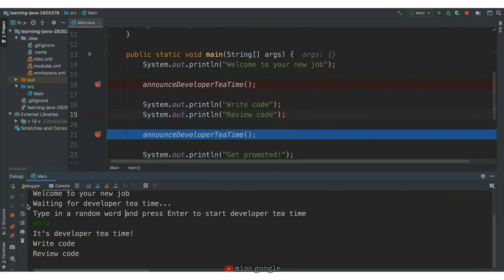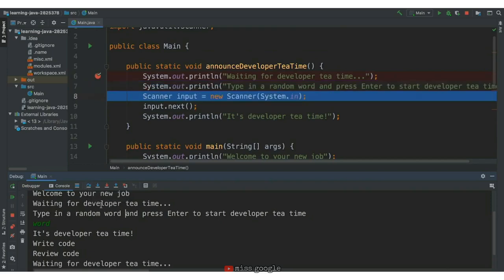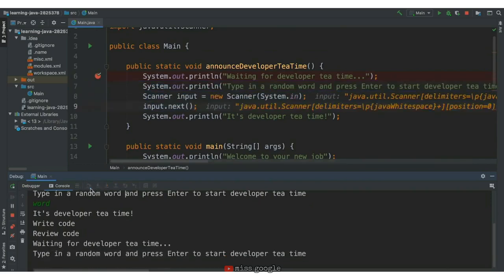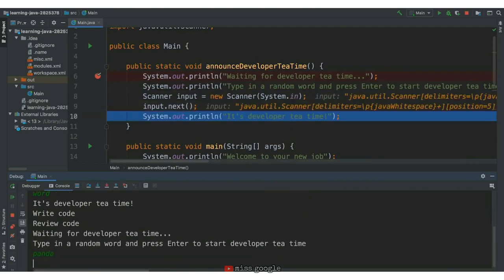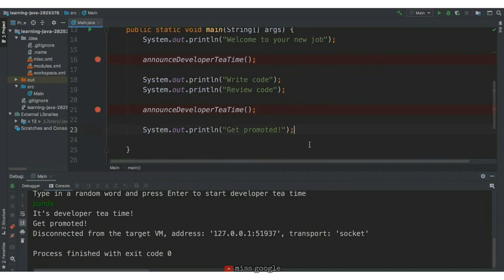Now it's time for the second call of our function. Let's hit continue, and we go right back into those steps. Each print statement we print, and then it waits for our input. In this case, we'll say panda. We'll hit continue. We announce developer tea time again, and then we get promoted, which is the last line of our main function.